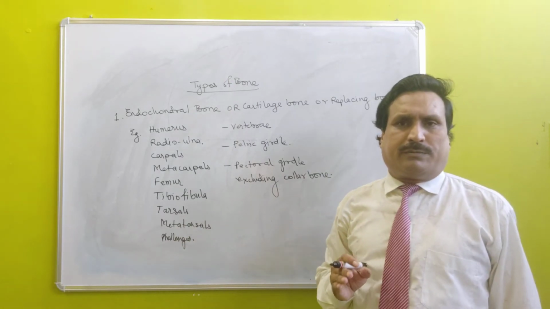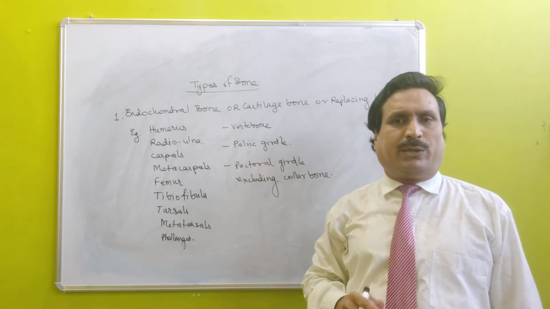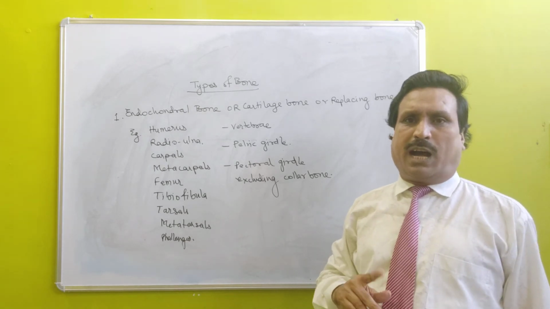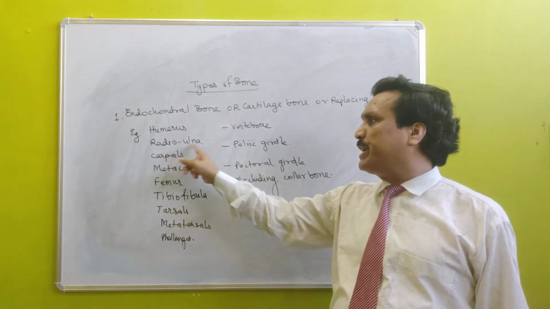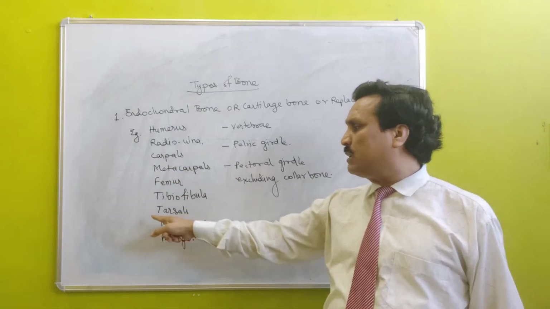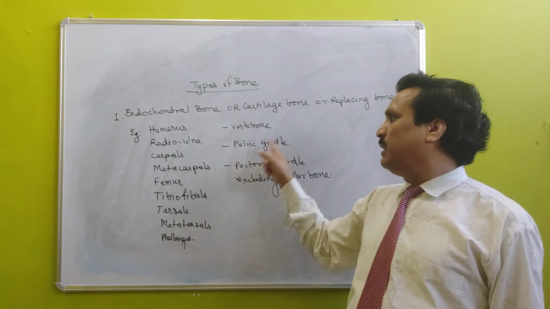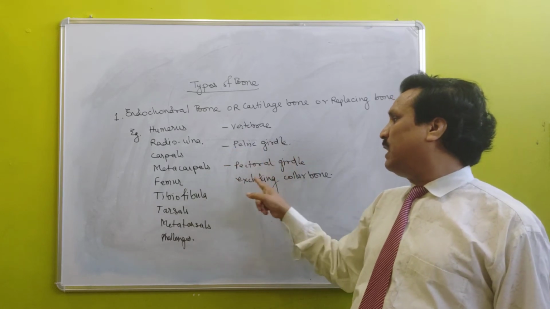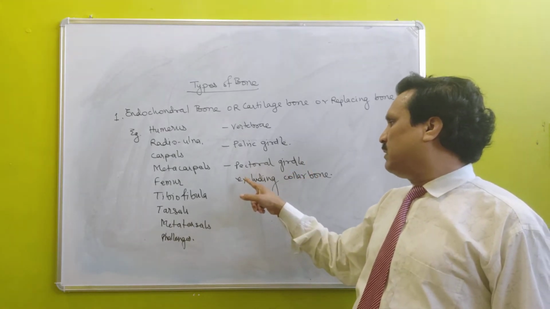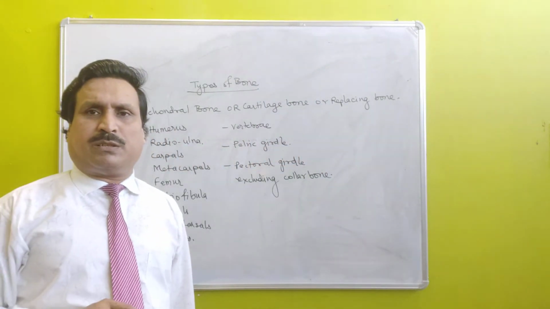First type of bone is the endochondral bone or cartilage bone or replacing bone. Endochondral bones in our body are represented by humerus, radioulna, carpals, metacarpals, femur, tibiofibula, tarsals, metatarsals, phalanges, vertebrae of vertebral column, pelvic girdle, and scapula bone of pectoral girdle, and collar bone is not included under endochondral bone.